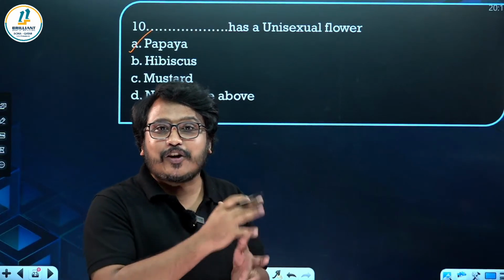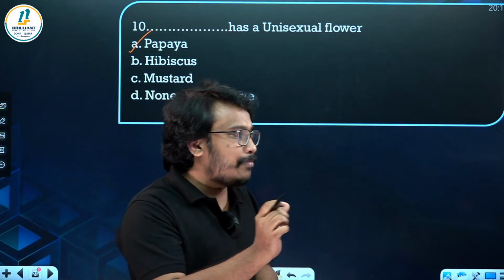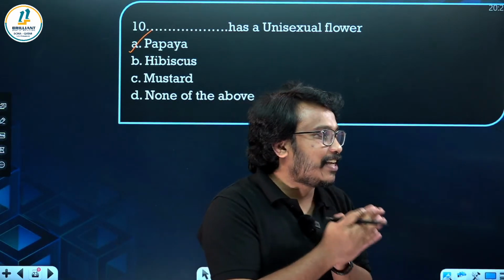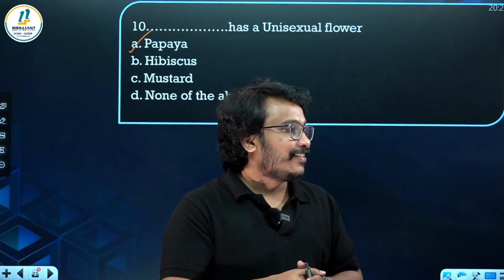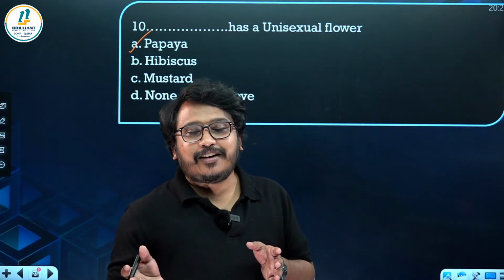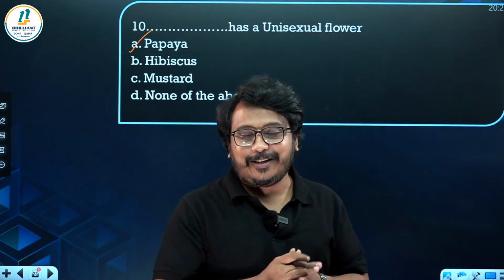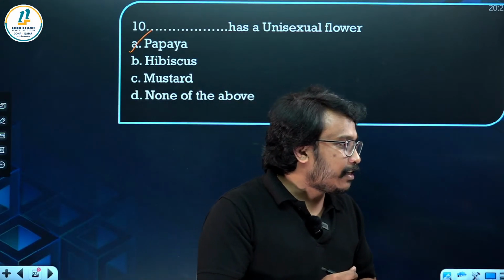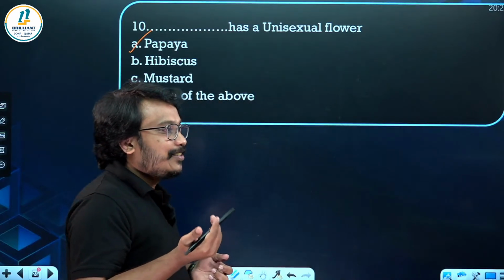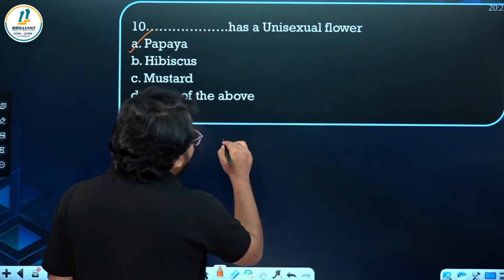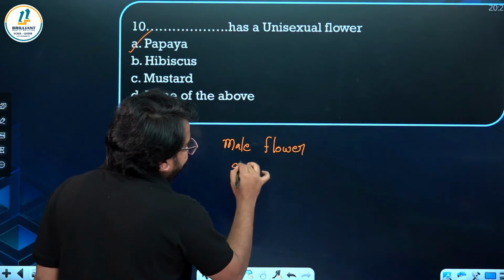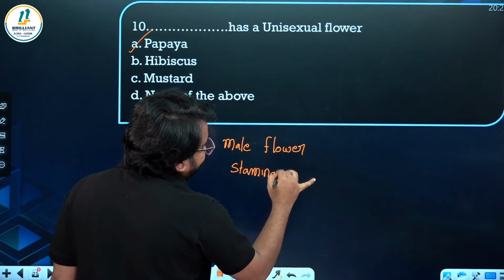Now one more question. What are the male flowers called? Can you give the term for male flowers? If a flower is having only stamen, what is it called? What is the technical term for that? Papaya will be having the male flower and female flower separately. It's a unisexual flower. Stamen, male flower. A technical term is there. So here the technical term for male flower is staminate.